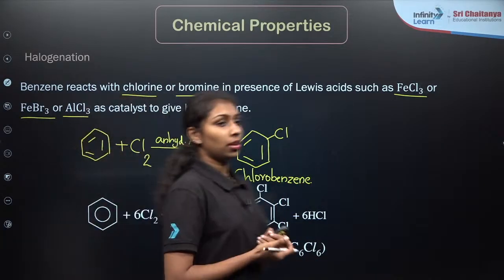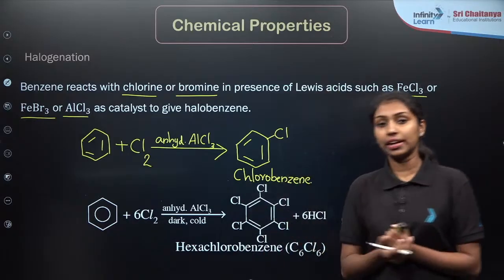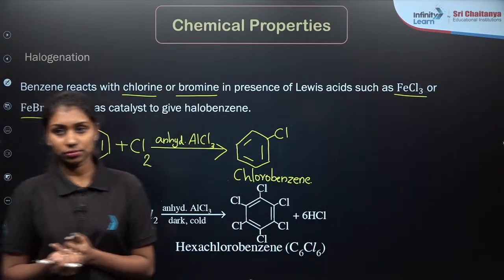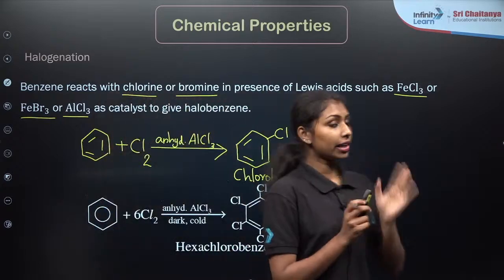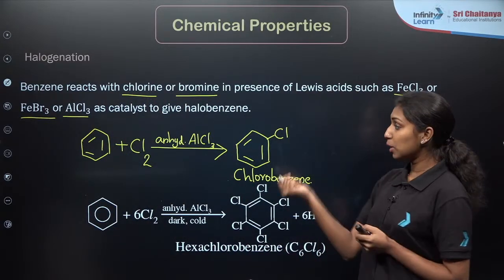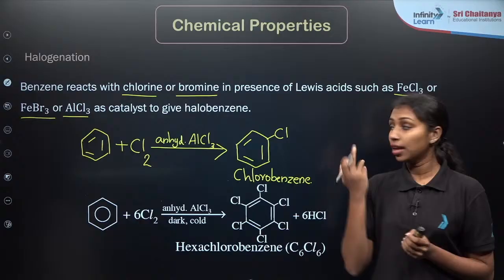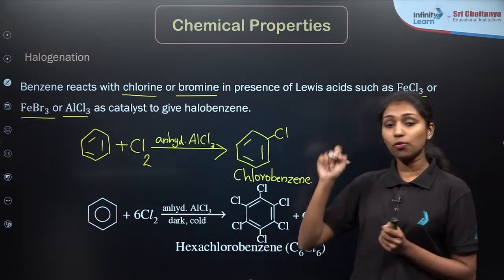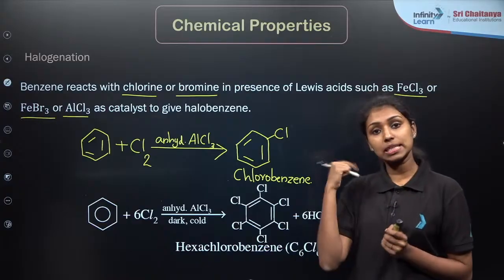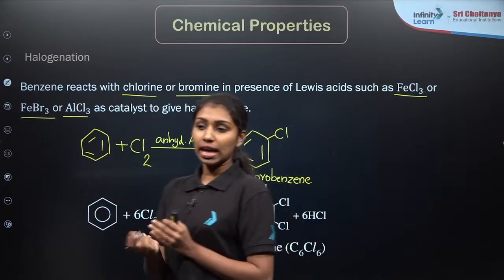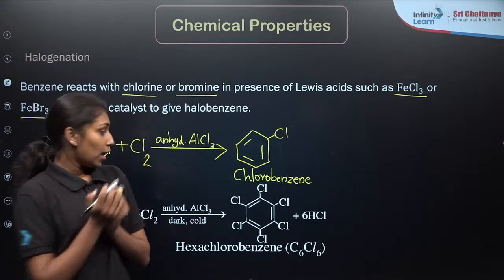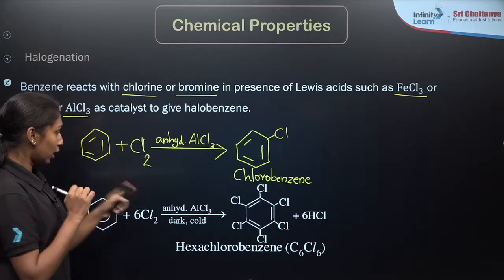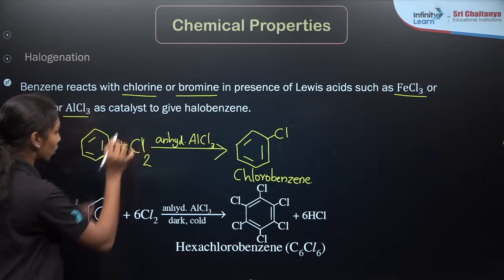Right? So what about the next reaction given here? Do you have any idea about this reaction? This first reaction is a general reaction for halogenation. For example, if you are adding chlorine, bromine or any of the halogens in presence of anhydrous aluminum chloride, you will get a product like this, in which one of the hydrogen atoms is substituted by the chlorine, bromine or any of the halogen we are using. Here I am taking only one chlorine molecule.